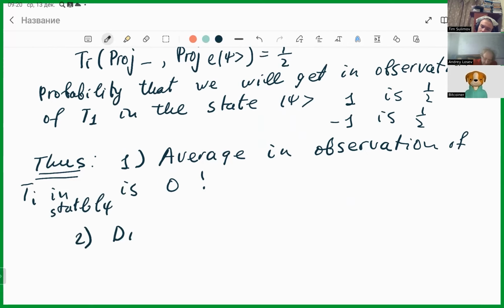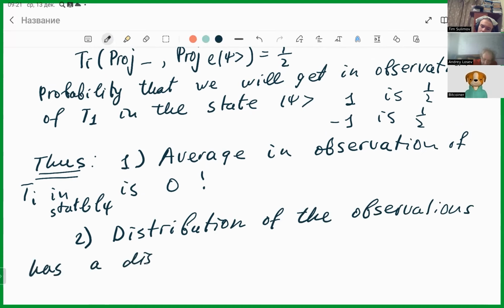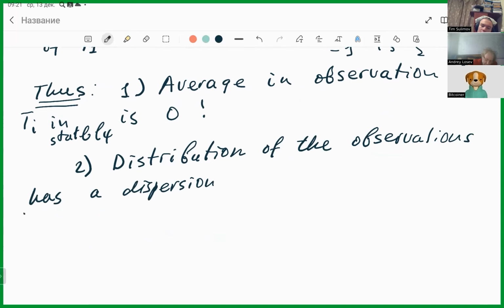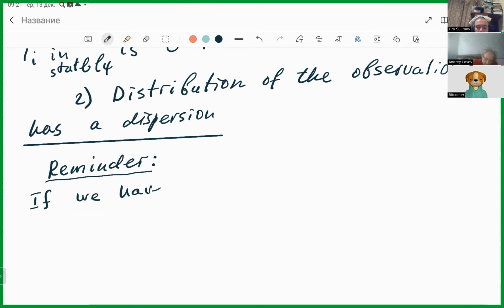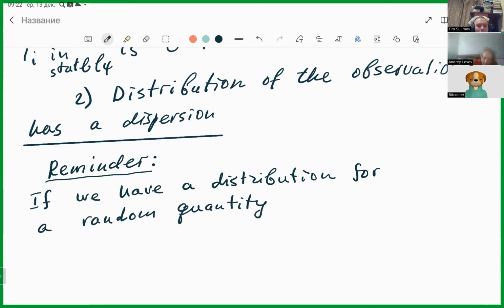Second, the distribution of the observations has a dispersion. Let me remind you what dispersion is. People know linear algebra, but people not always know probability theory. If we have a probabilistic distribution for a random quantity, let me call it Q, we have an average.